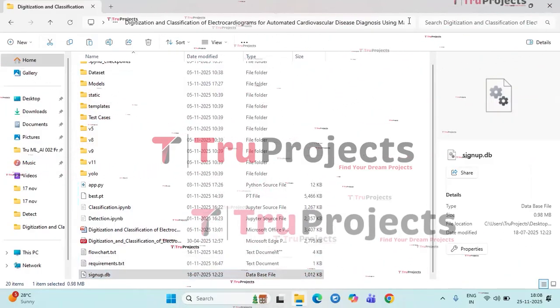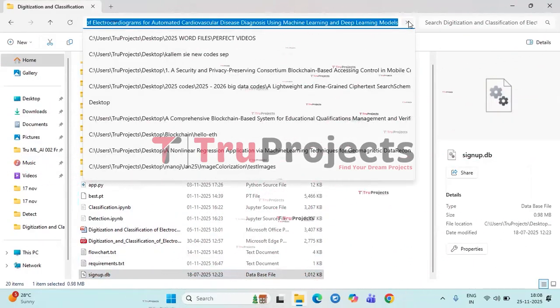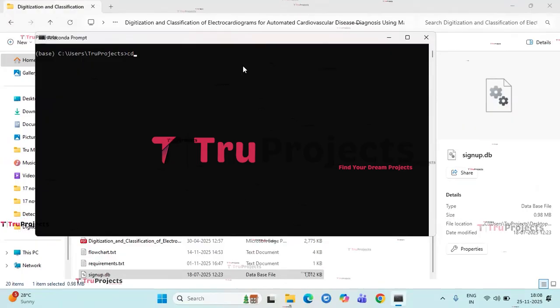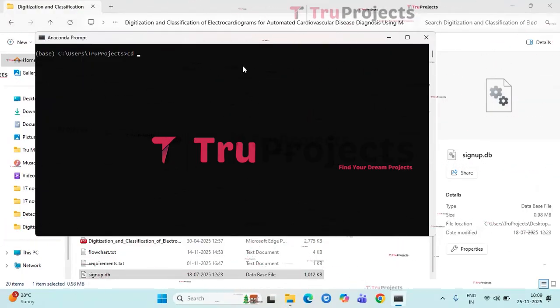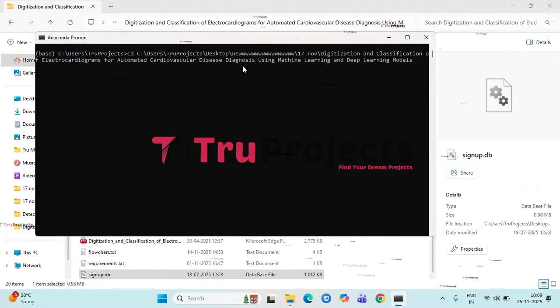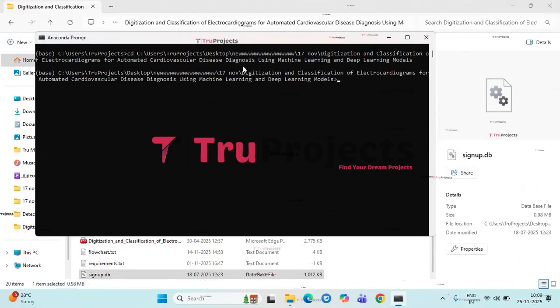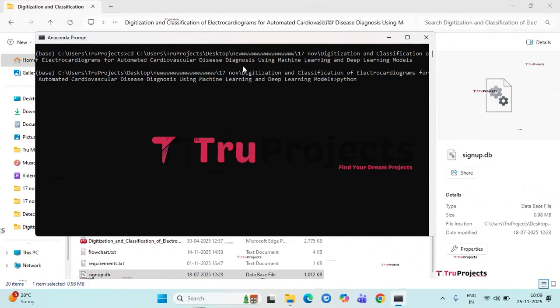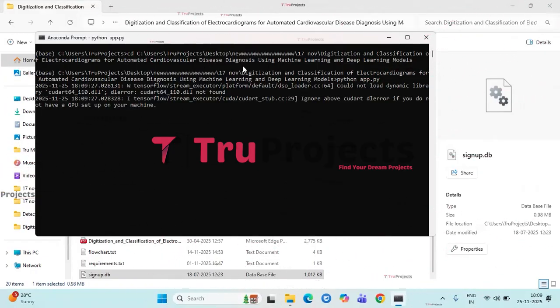Coming to the project execution, copy the path of the code folder from the address bar of the file explorer. Then open Anaconda prompt. Using the command cd followed by a space, paste the copied path. This command is used to change the current directory to the code folder's path. Now compile the app.py file using the command python space app.py in the Anaconda prompt. This command will execute the Python script and perform a runtime check for any syntax errors or logical issues.